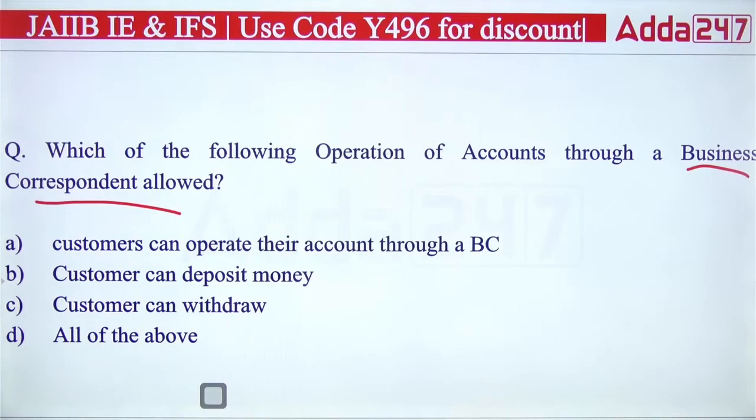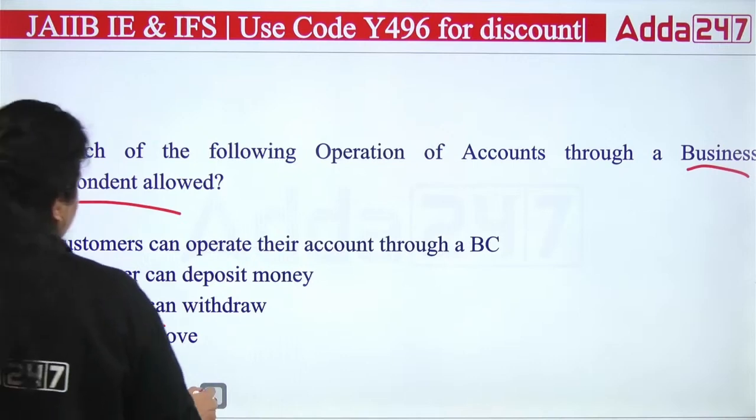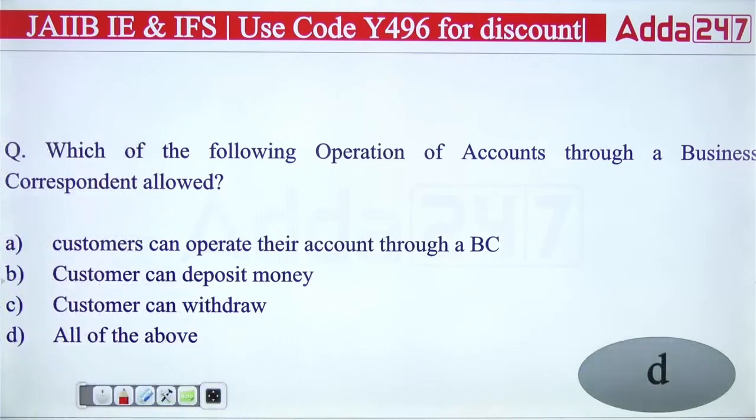And the right answer will be all of the above. The right answer will be all of the above. So all are the functions that will be allowed to the business correspondent to be performed. So the right answer is D.